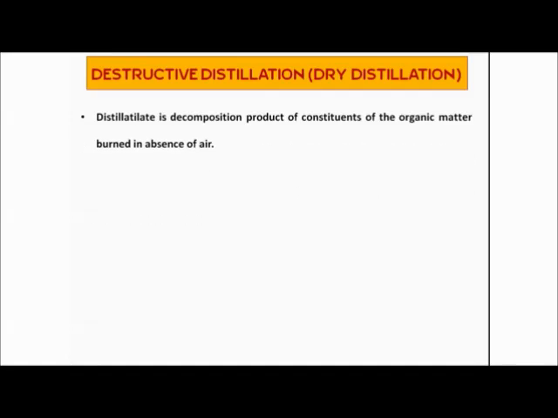So first of all, destructive distillation is also known as dry distillation. As the name itself reveals, it is dry, meaning the distillation takes place in the absence of air. The distillate which you get after the distillation is the decomposition product of the constituents of the organic matter burned in absence of air.